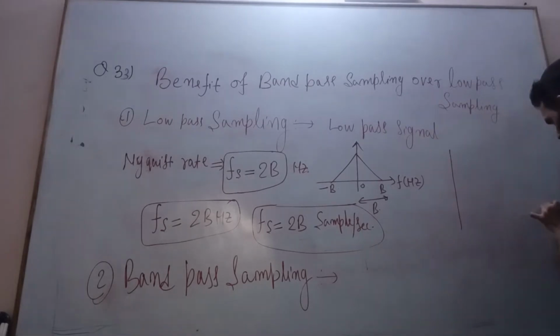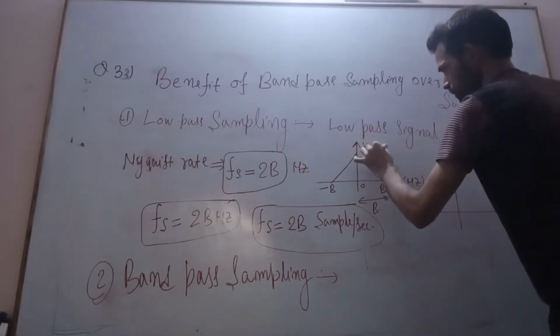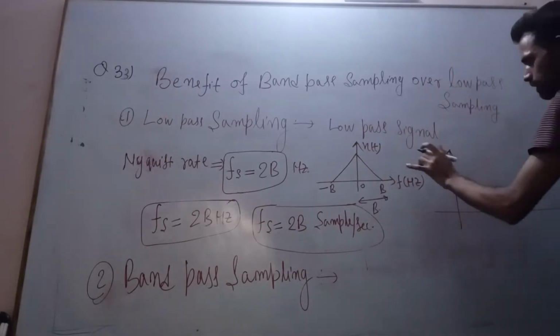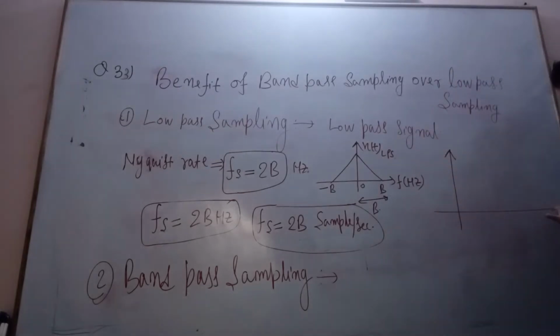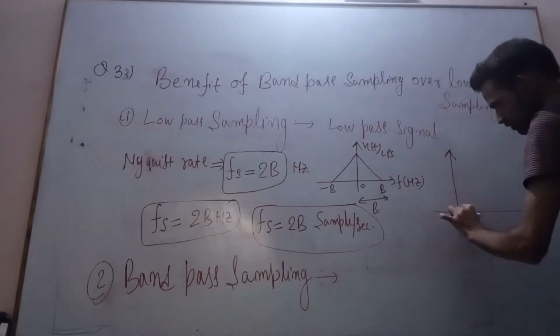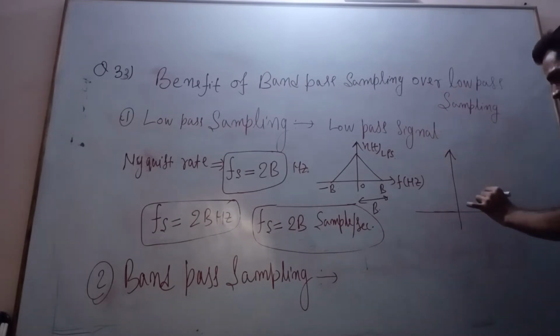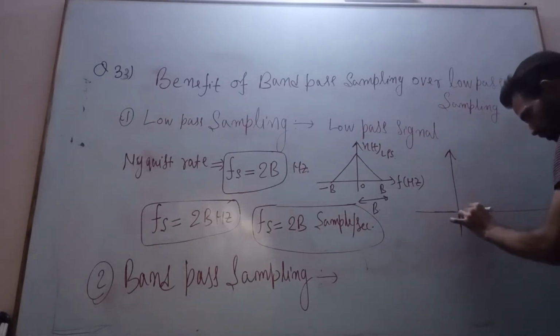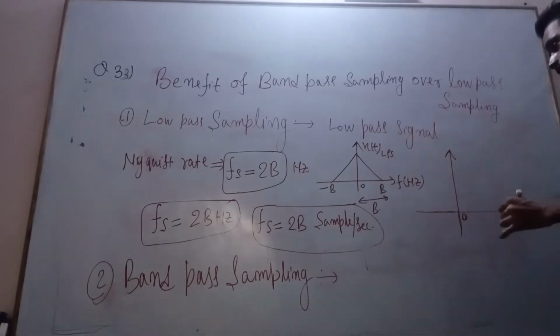What is a band pass signal? Band pass signals are those signals whose center frequency lies at non-zero, whose center frequency is non-zero, whose center lies not at origin.